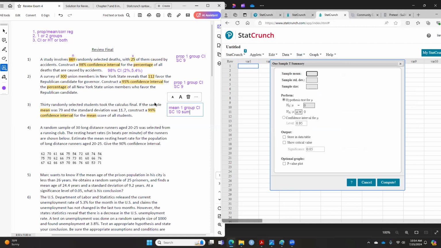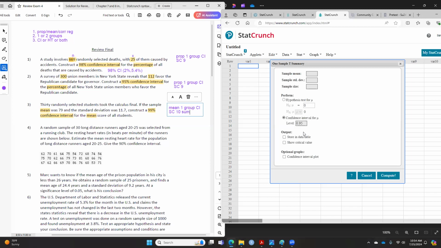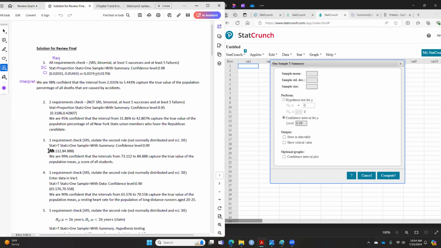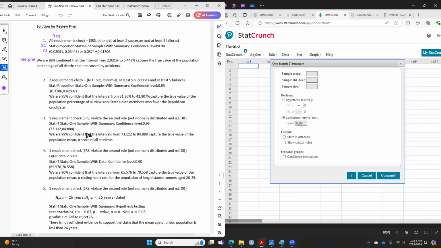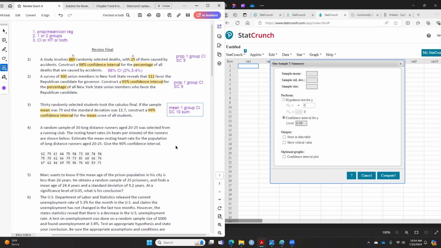And this is where you put in your sample mean, which is 79. The sample standard deviation is 11.7, and 30 is your sample size. And then you click on the confidence interval, don't forget, and you're doing a 99. Okay. Anyone have any questions? Oh, I didn't put in numbers. And if you put them in there, your answer will become this. Okay, this is your answer. And again, class, I did the whole thing here, so you do not need to do this unless it is asked in the question. Okay, the requirement check or the interpretation. Okay. Questions here.